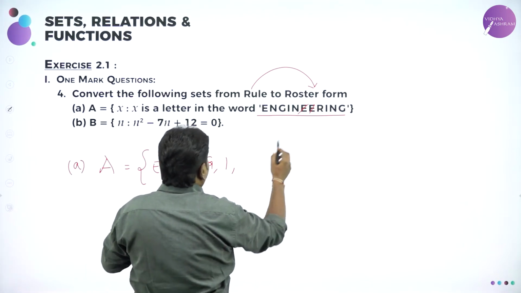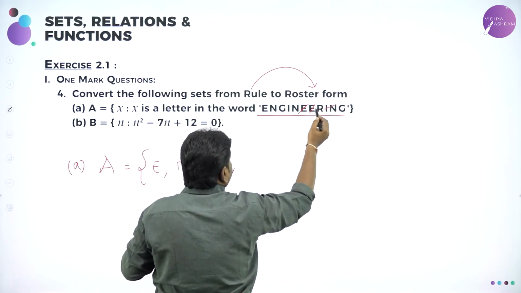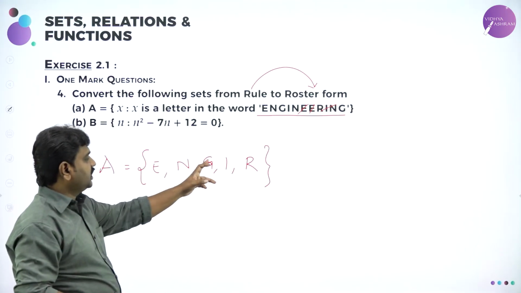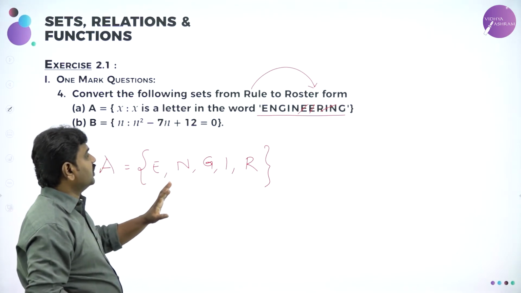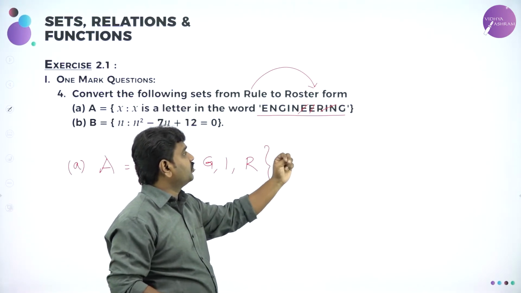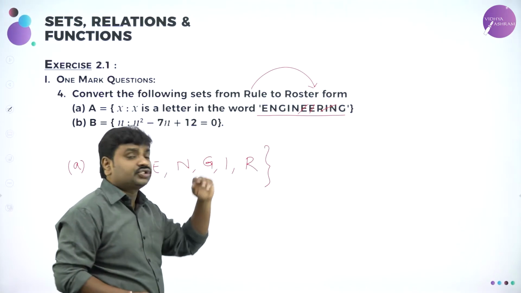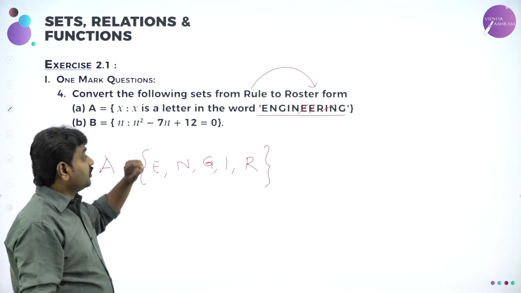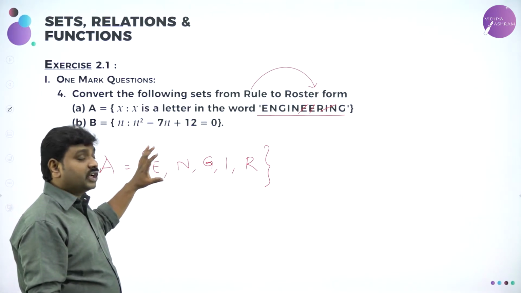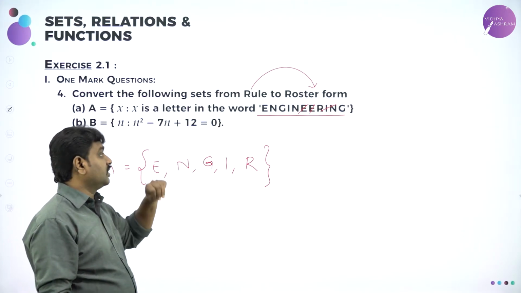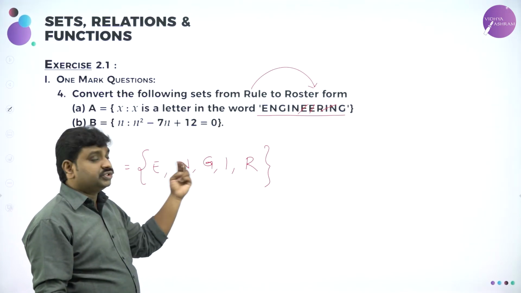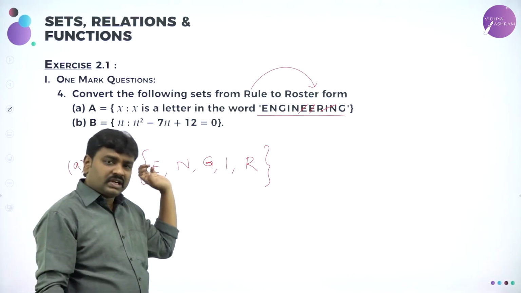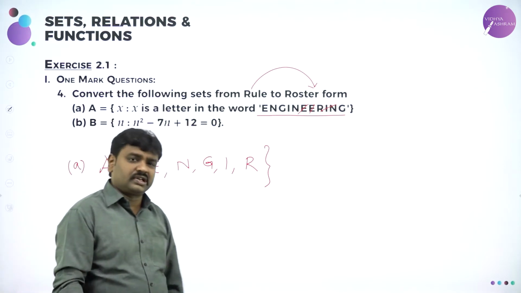N and I already we have written. R, G. G already we have written. So E, N, G, I, R. Engineering is formed by these letters. E occurs 3 times, N occurs 2 times, I occurs 2 times, G occurs 2 times, but you should not write them 2 times. Set is a collection of well-defined distinct objects. Whenever you are writing, you have to write one element only once. Though we have 3 E's, 2 N's and 2 G's, we should write only once. The word is formed from these letters. They take the letters, rearrange them and get this, that's it.